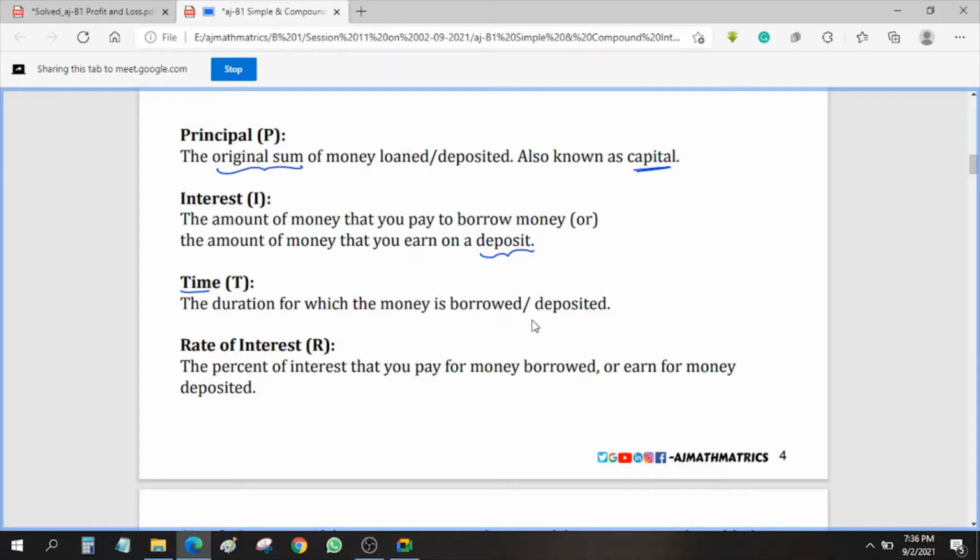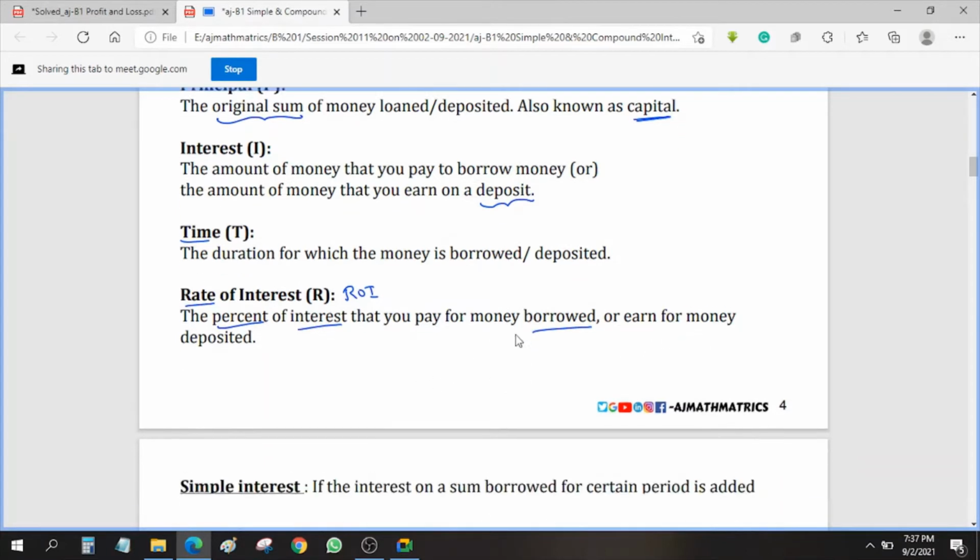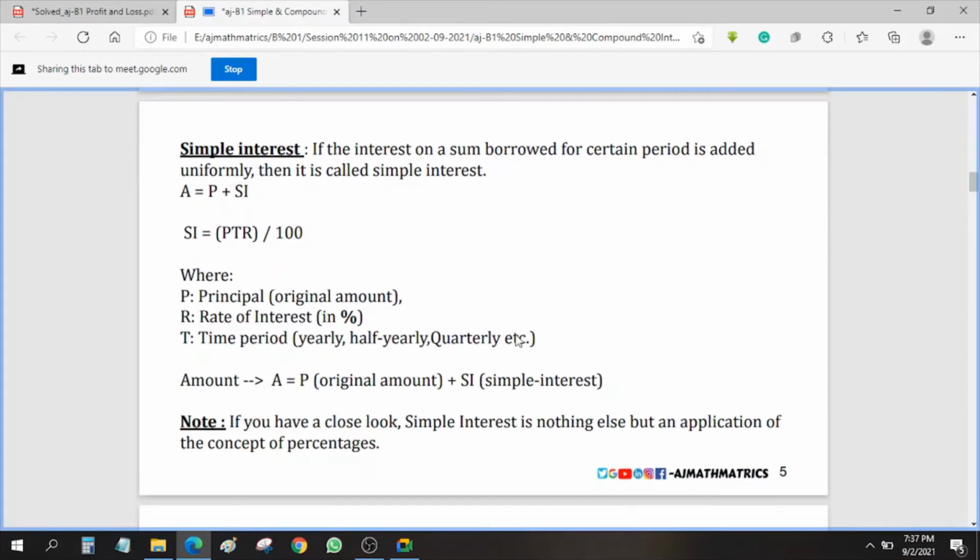Now why are we always saying deposited? When it comes to fixed deposits, or when we are dealing with banks and we deposit something, that stays with the bank, and for what amount we are depositing and for how much time, everything matters. Now rate of interest, this is ROI. Rate of interest means the percent of interest that you pay for money that you borrowed, or earn from the money that you deposited. That is the basic definitions.